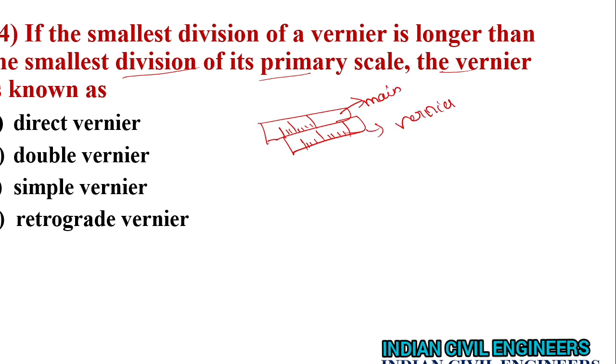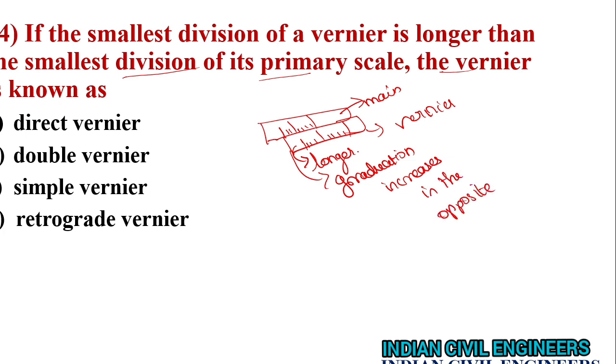Here the divisions are longer than the main scale, and also the graduations increase in the opposite direction. Okay, so that smallest division of a vernier is longer than the smallest division of its primary scale, then the answer is retrograde vernier.